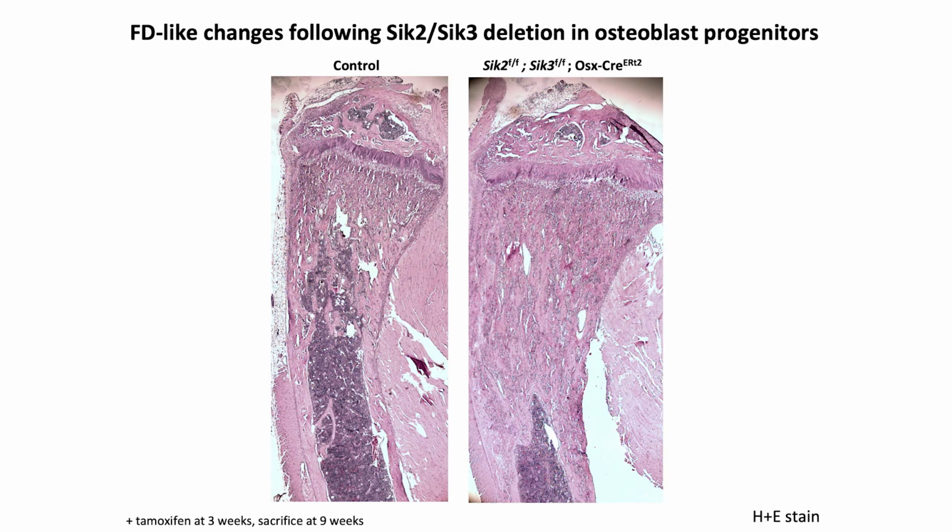And so what happens when Syk alleles are deleted using Osterix Cre-ER is shown here. In this experiment, mice are given tamoxifen at 3 weeks and sacrificed 6 weeks later. And very similar to the animals where Syk alleles are deleted with DMP1 Cre, again, we get this dramatic accumulation of very abnormal looking trabecular bone with stromal cells in between. And when we stain with TRAP, there is an abundant accumulation of TRAP positive osteoclasts on these surfaces.